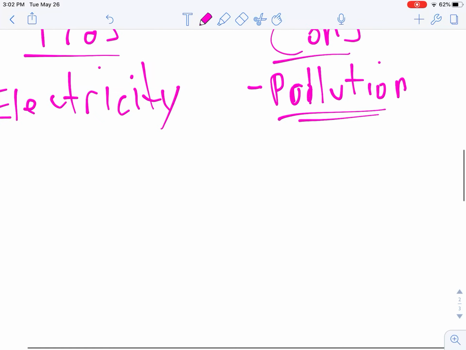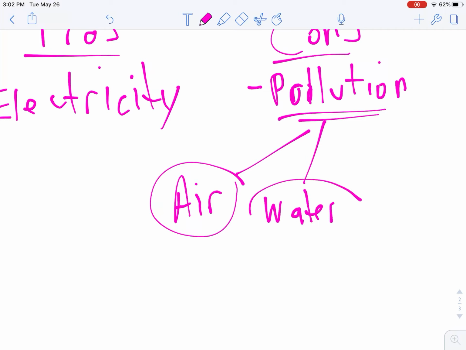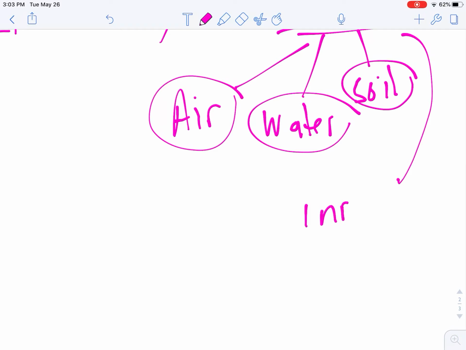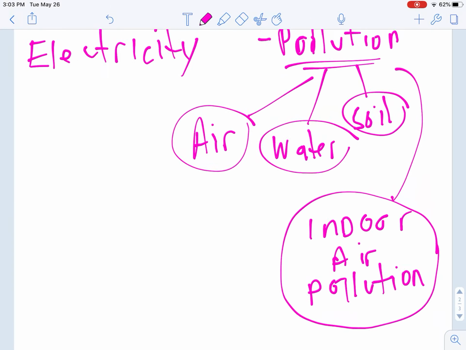There are 4 types of pollution. Number 1, there's air pollution. Number 2, there's water pollution. Number 3, there's soil pollution. And there's one that you probably have never thought about, number 4, indoor air pollution. We're going to talk about these 4 types of pollution, what they do to the earth, what they do to you, and how we can stop them. That's where we're going to go for the next probably week and a half, and we're going to talk all about pollution.